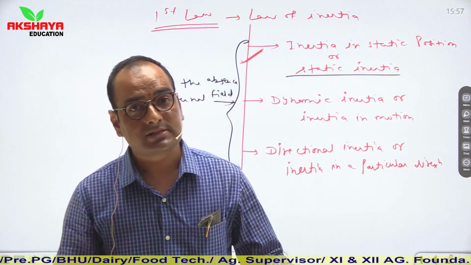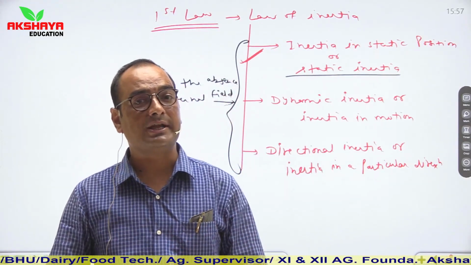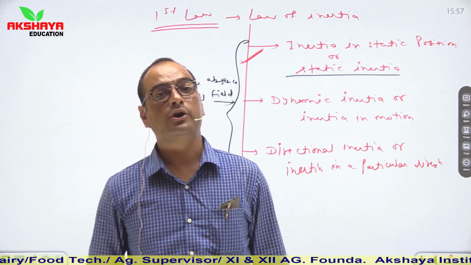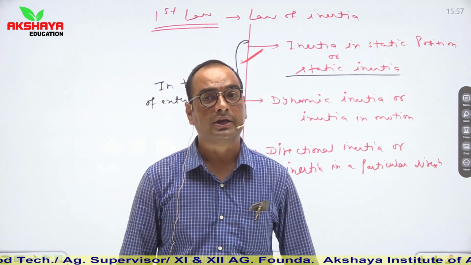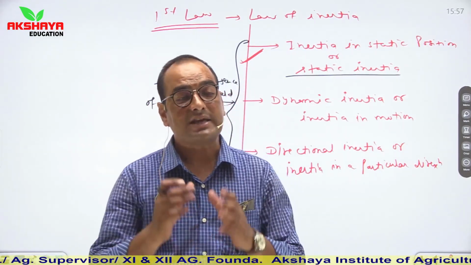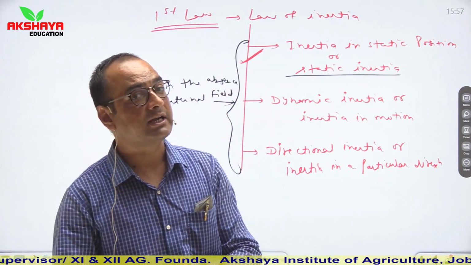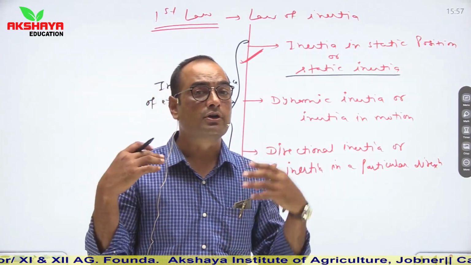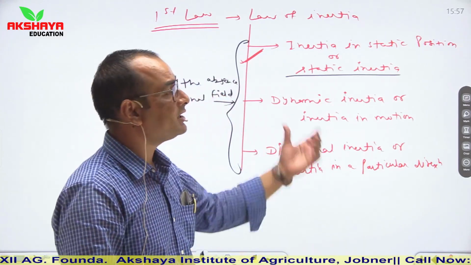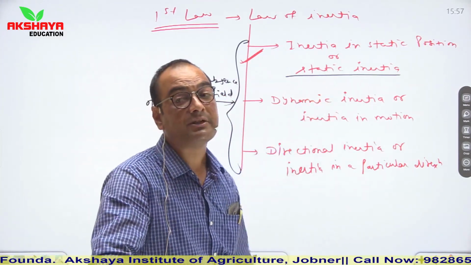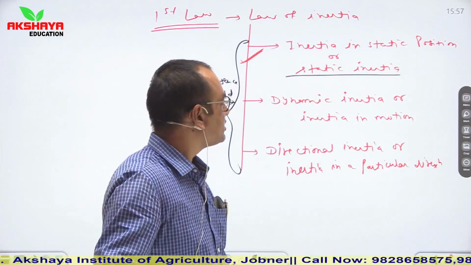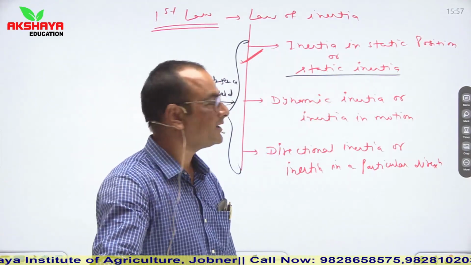As the bus changes its state from rest to motion, the lower body of that person is at rest with the bus, but the upper body wants to stay at rest, so that passenger feels a jerk in the forward direction. So this is an example of static inertia.